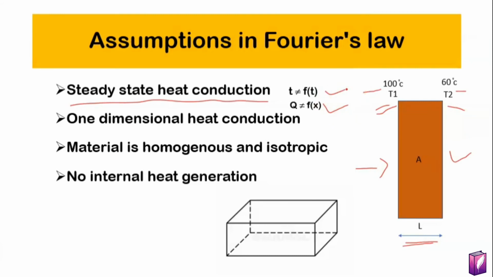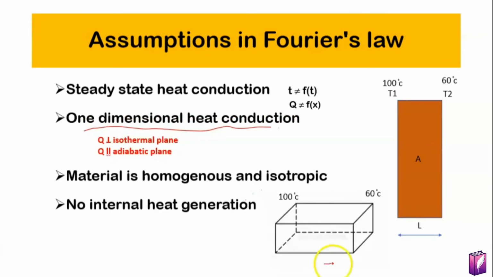Now, the second assumption is one-dimensional heat conduction. Suppose this is your wall and it has 100 degrees Celsius on one face and 60 degrees Celsius on another face. So it is obvious that the temperature will decrease from 100 to 60 degrees due to heat flow. Heat is flowing due to the temperature difference. But if we say one-dimensional heat flow, it means that heat will flow in only the x direction, not in the y direction and z direction.